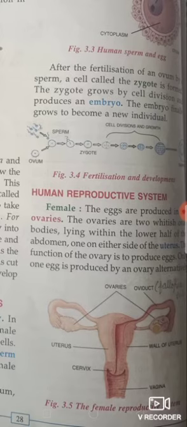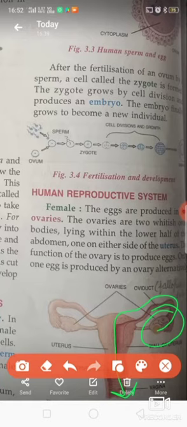Females get the cycle of menstruation every month. Every month they get periods. Why are they getting periods? Because these eggs mature from here and there is a release of the egg. When the egg breaks up, it is removed from the body in the form of blood.